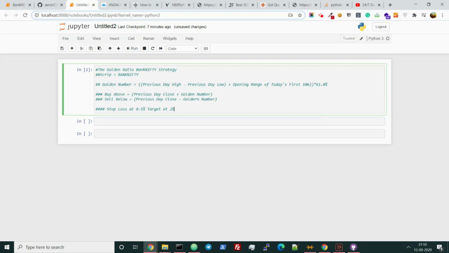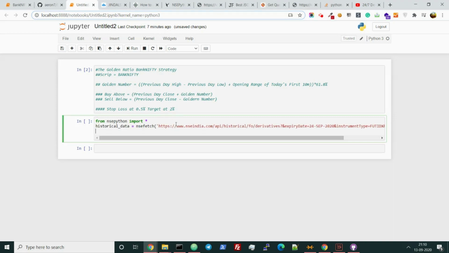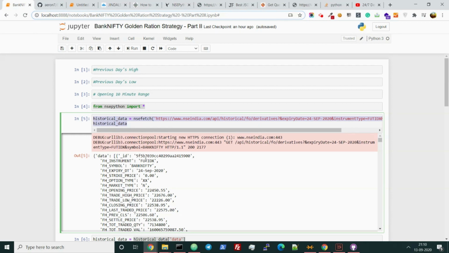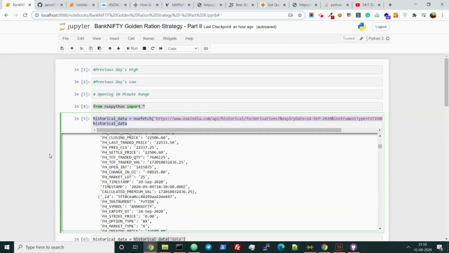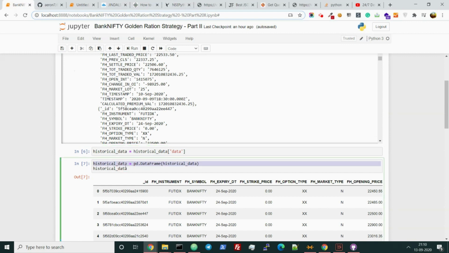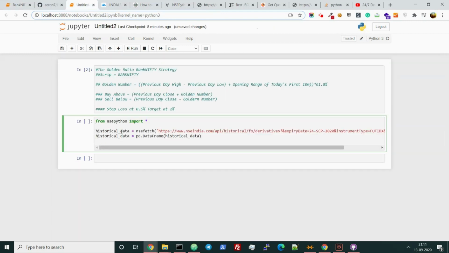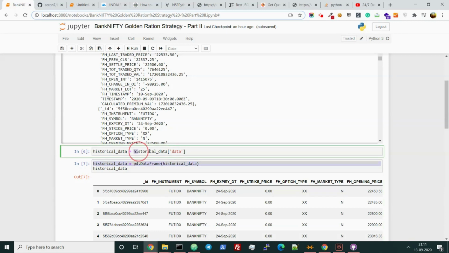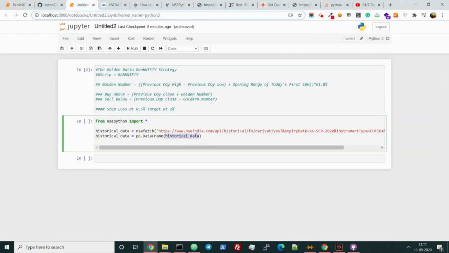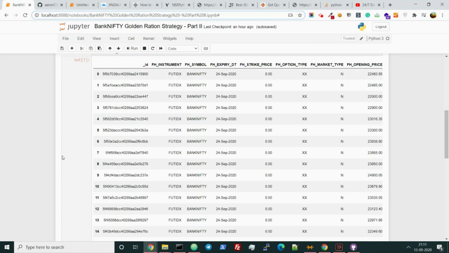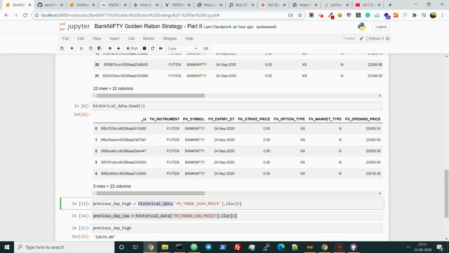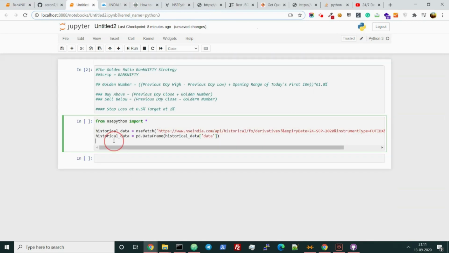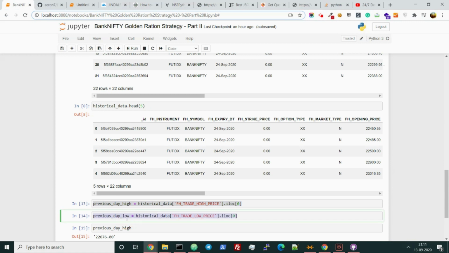Okay, so we have already discussed, let me just summarize what we have done in the last part. So from NSE Python, I have written this by copying it from a different part. We did this one in the last video, so I'm just copying this one at a fast pace. Previous day high, we need to copy these two, Control C. So this will give you previous day high and previous day low.